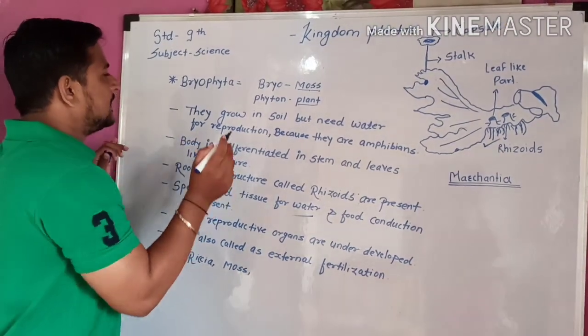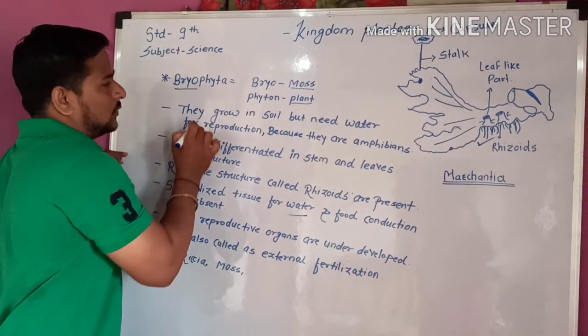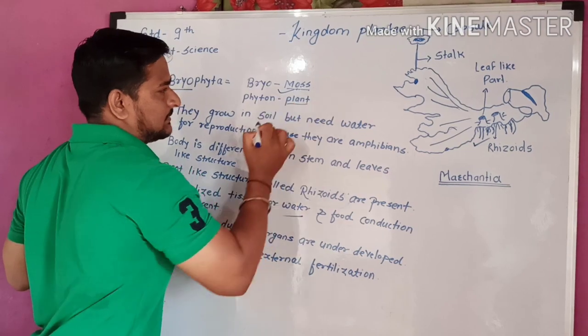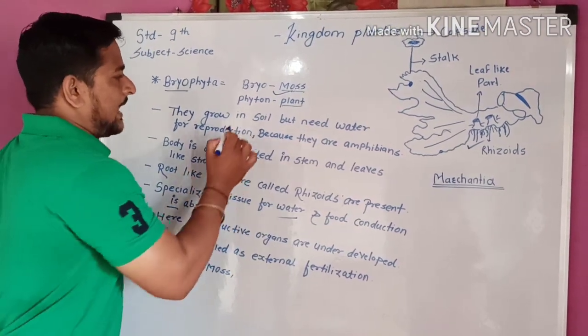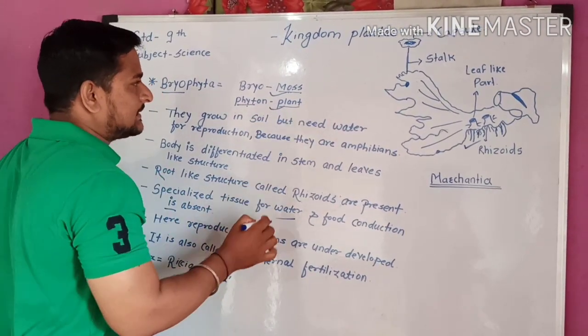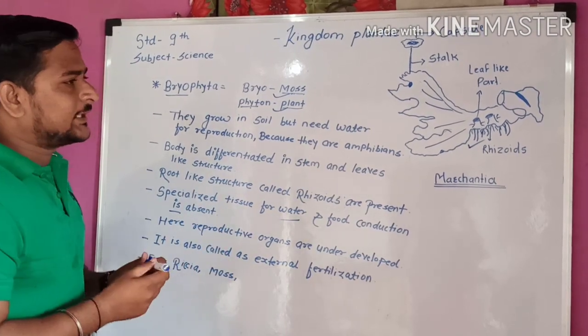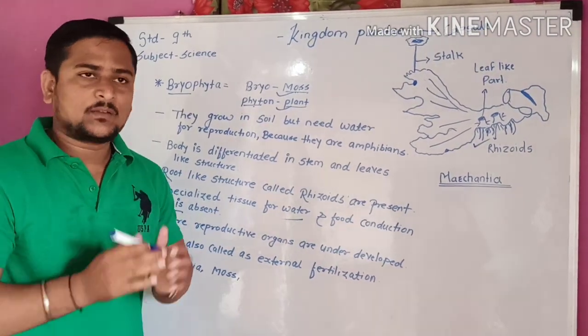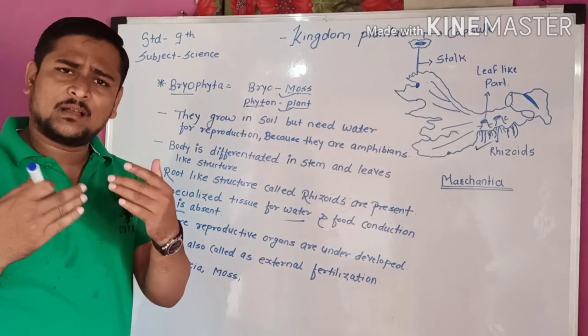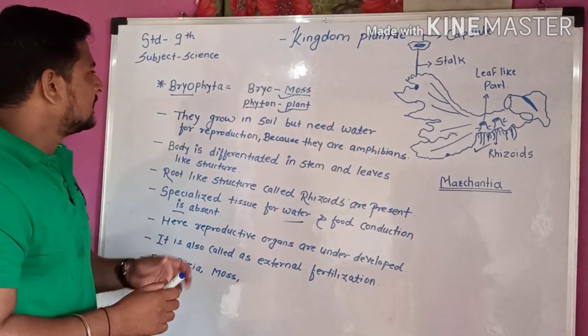Now here I will split these words. Bryo means moss, and phyton means plants. Means those plants that grow near water bodies or in wet places are called the Bryophyta.